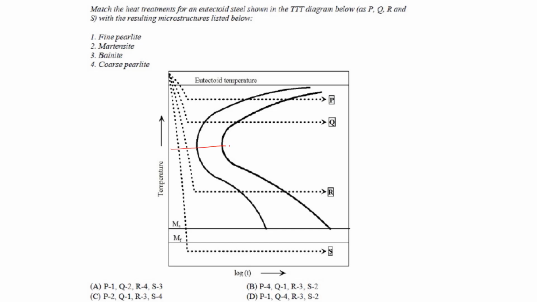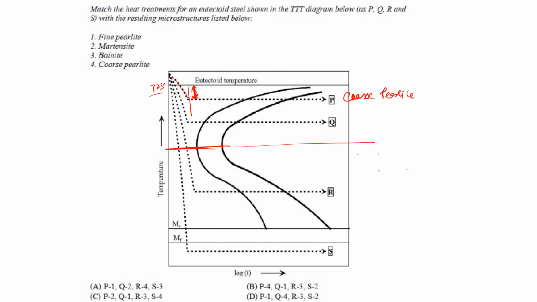So we know this is the nose of the curve, and above the nose we get perlite, right? And if you see at a small amount of delta T here, this is the eutectoid temperature, that is 723 degrees centigrade, right? So the cooling is such that the difference over here is small. That means the transformation is taking place at higher temperature. So at higher temperature the diffusion coefficient is very high, so the carbon diffusion will be high. That's why the perlite which is formed is of coarser nature.